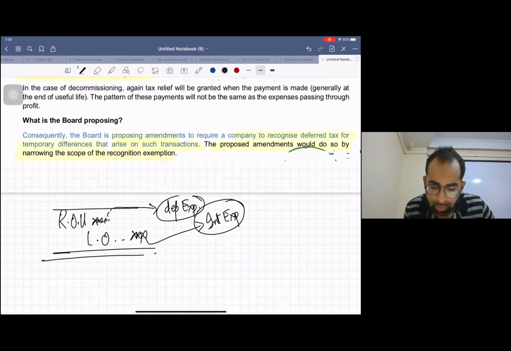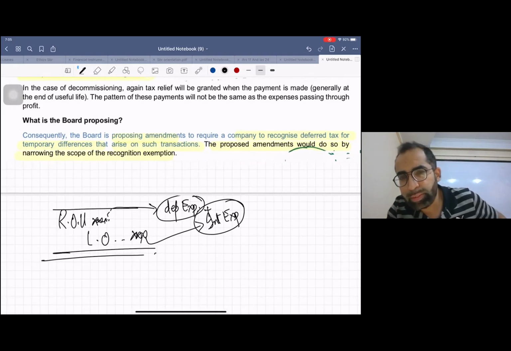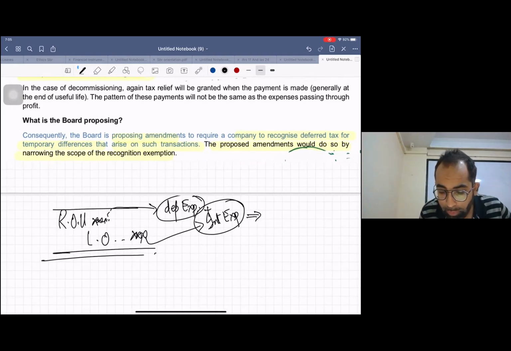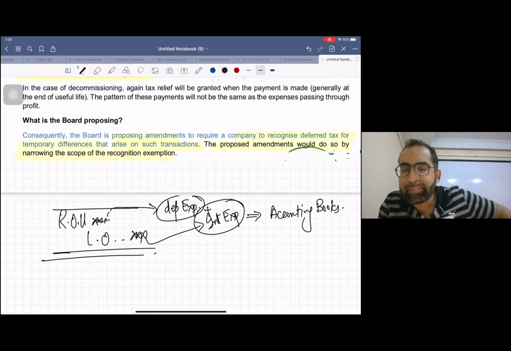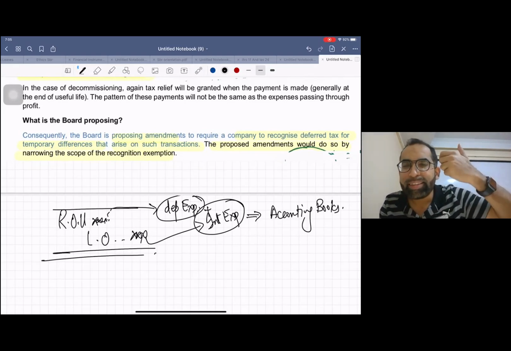You book two things: depreciation expense and interest expense. In accounting books, you are doing finance lease accounting. I'm sure you know this. You are no more kids. So in accounting books, two things go into your P&L: depreciation and interest expense.